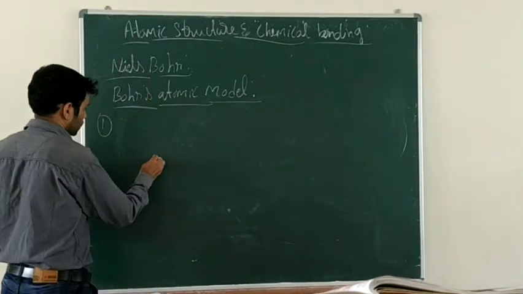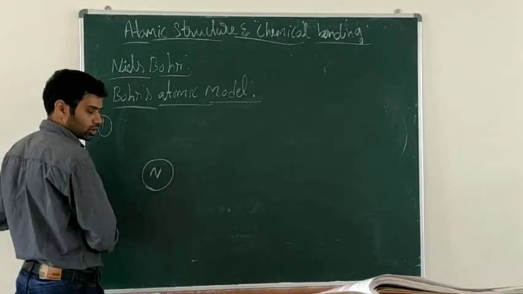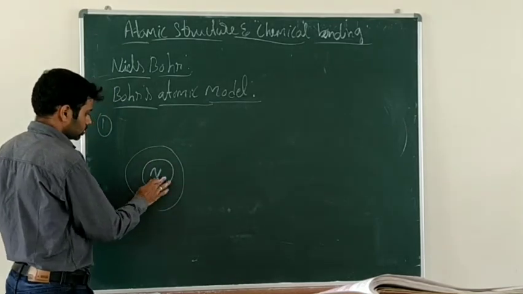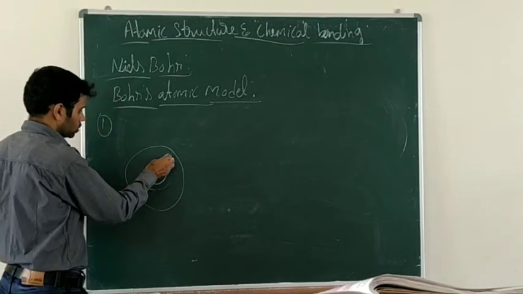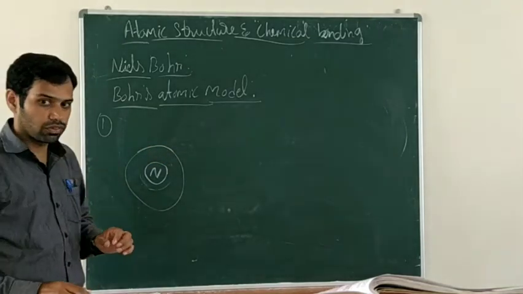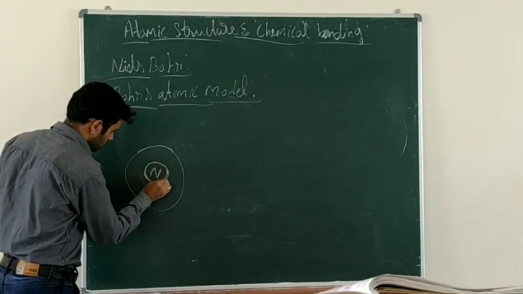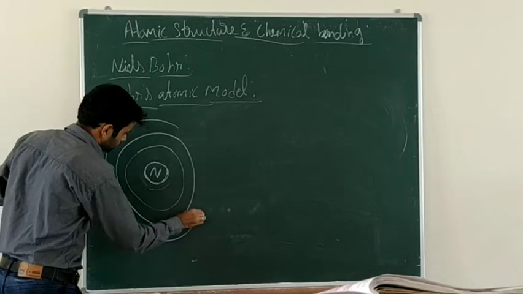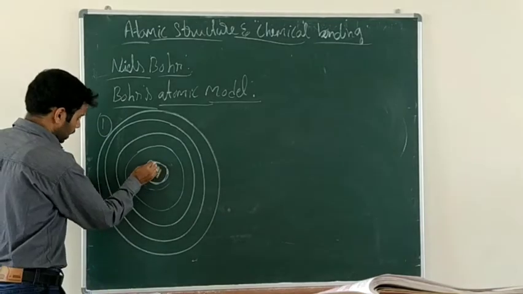Now look at this, I will write. In the center, we already know, is the nucleus. Electrons are revolving around the nucleus, confined to fixed orbits. So this is a fixed orbit from the nucleus. Many shells are there, so we will go through them one by one. Okay, so this is the nucleus.